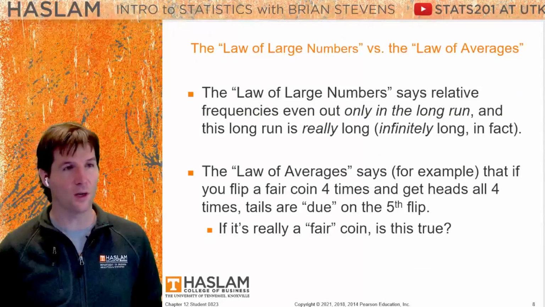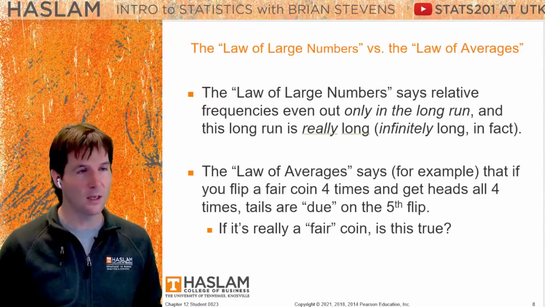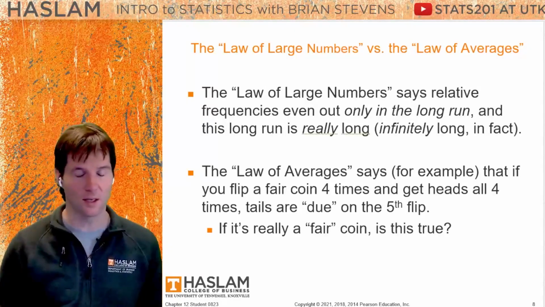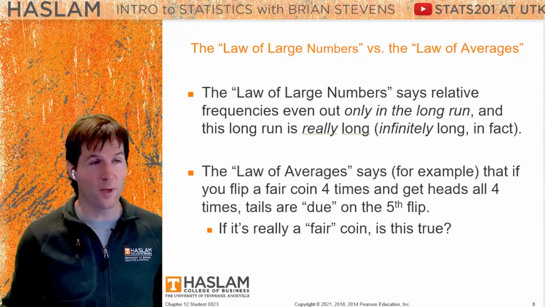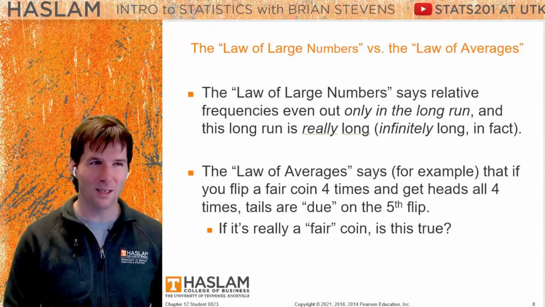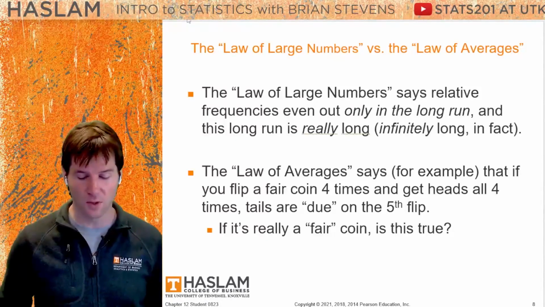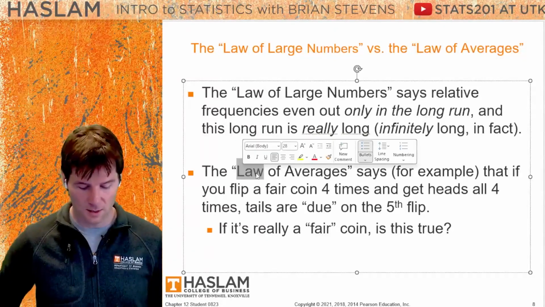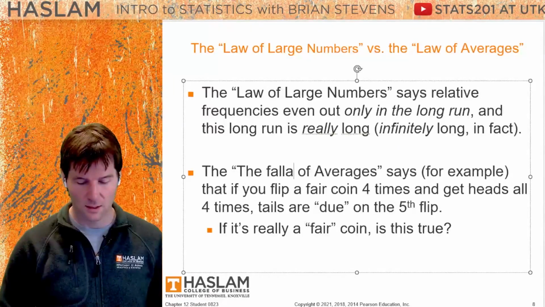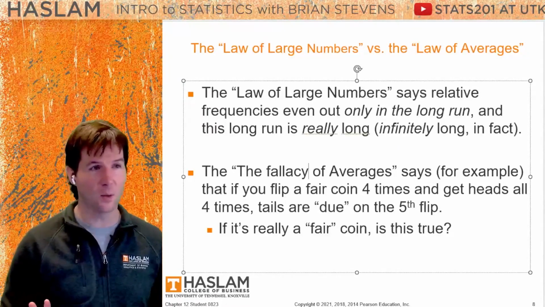But there is the law of averages, which is a fallacy. A fallacy means improper thinking. Now, you could possibly be right by doing fallacious thinking, but likely it'll lead to more errors in the long run than truths like the law of large numbers. So you could call this instead the fallacy of averages. Not the way things work.